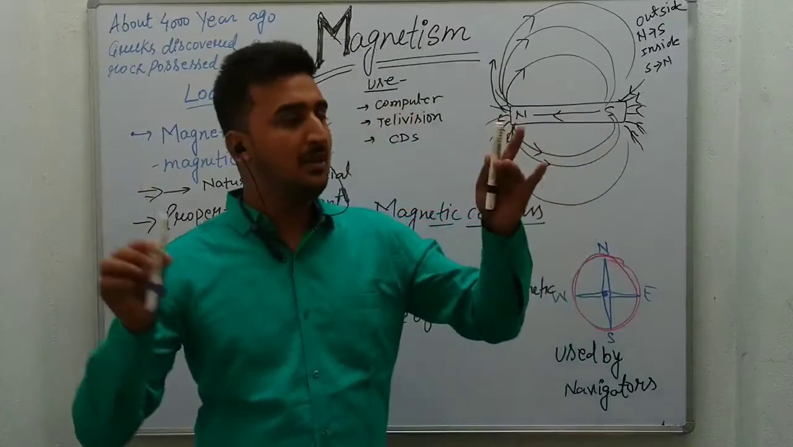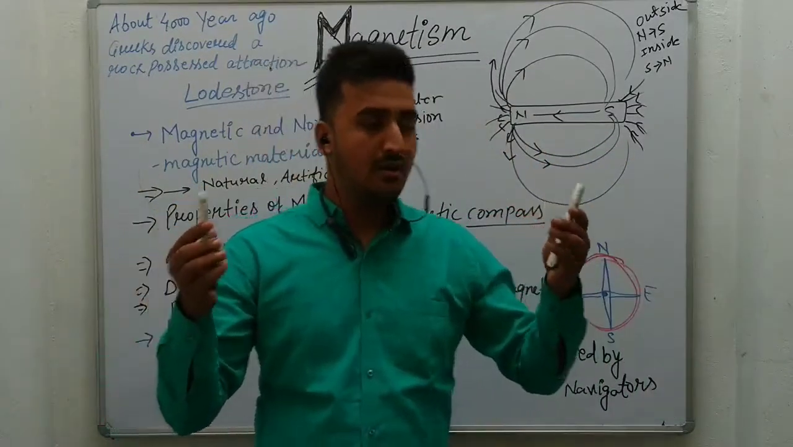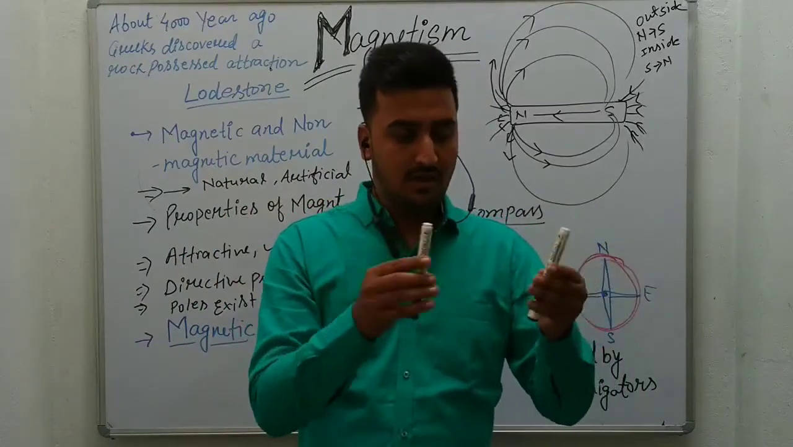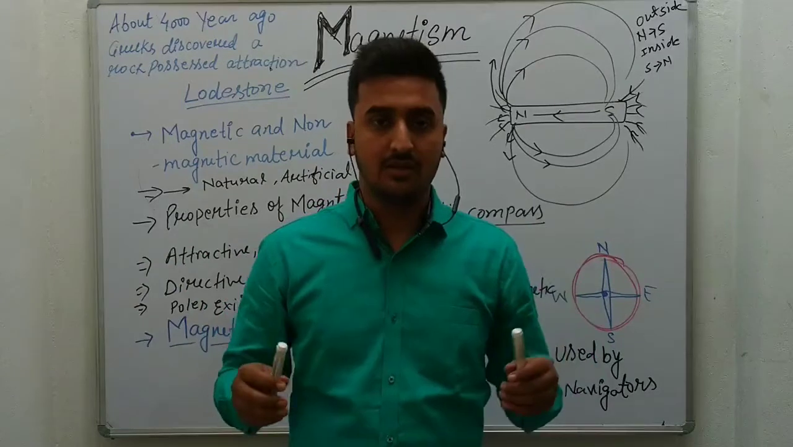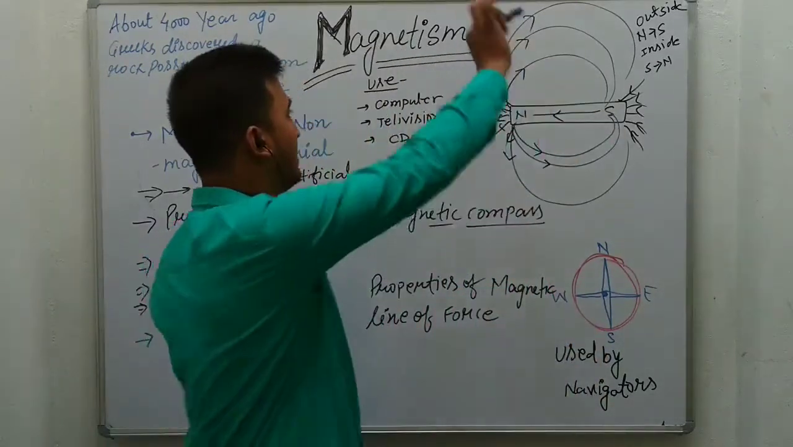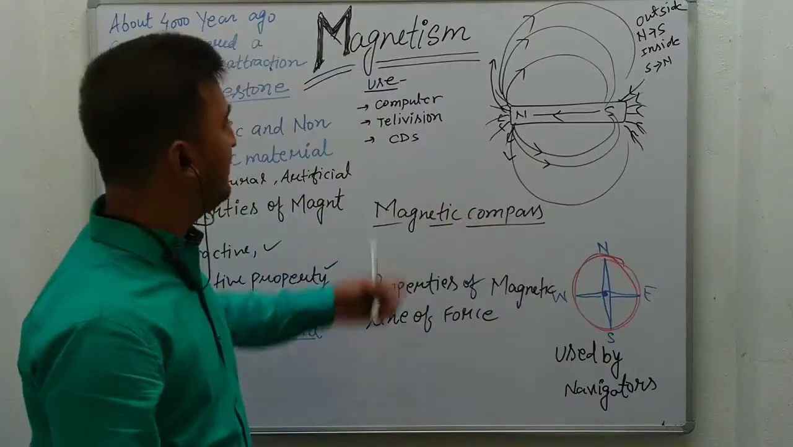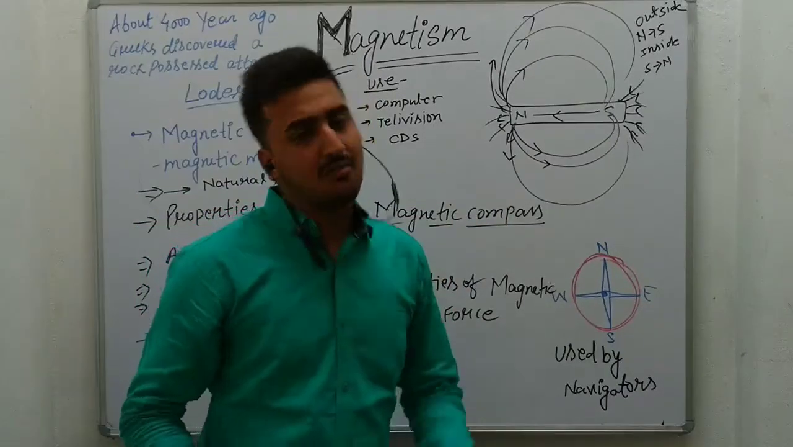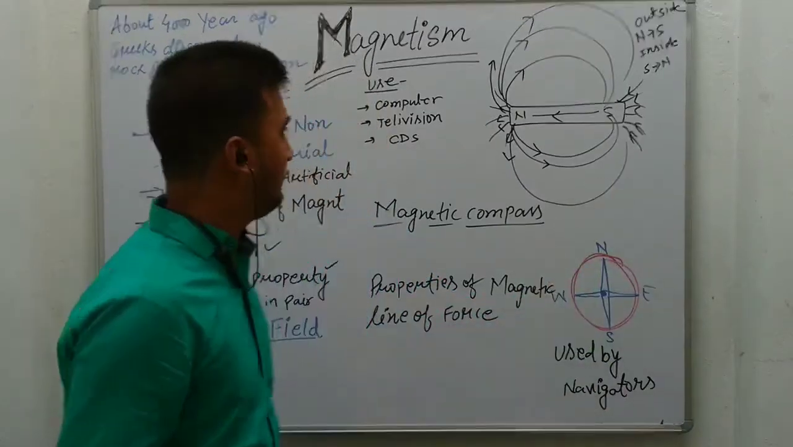Suppose we are keeping these two magnets at much distance, but they will apply force on each other. That's why we are saying it is a non-contact force. So in this class we will discuss what is magnetism, what is the use of magnetic lines, each and everything related with this chapter.